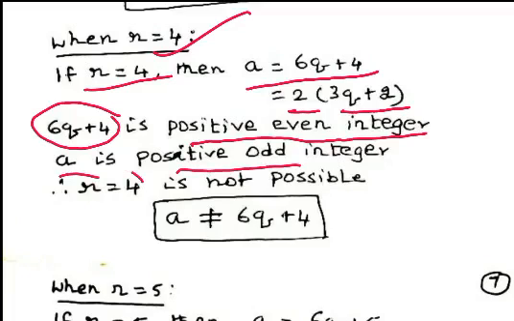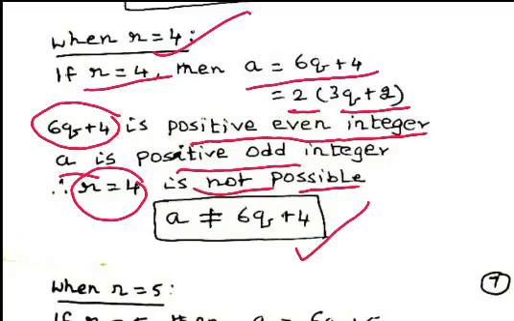So, the case r equal to 4 is not possible. Why? Because 6q plus 4 is even integer and a is odd positive integer. So, odd positive integer a cannot be expressed in the form of 6q plus 4.